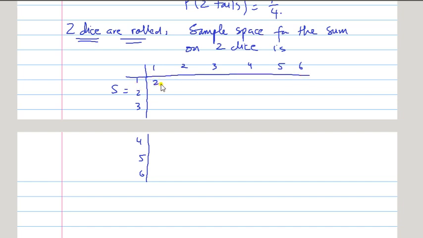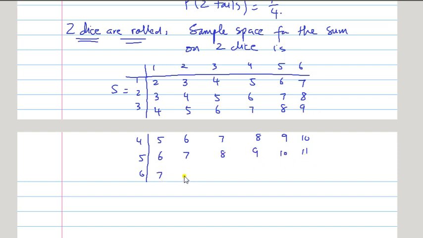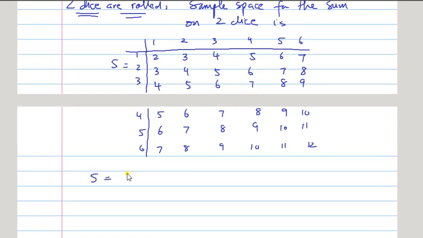So 1 plus 1 is 2, 1 plus 2 is 3, 4, 5, 6, 7, 2 plus 1 is 3, 4, 5, 6, 7, 8, 3 plus 1 is 4, 5, 6, 7, 8, 9, 4 5 6 7 8 9 10, 6 7 8 9 10 11, 7 8 9 10 11 and 12, right? So from 2 to 12, your sample space is basically the set of all points from 2, 3, 4 up to 12. So this is your sample space.